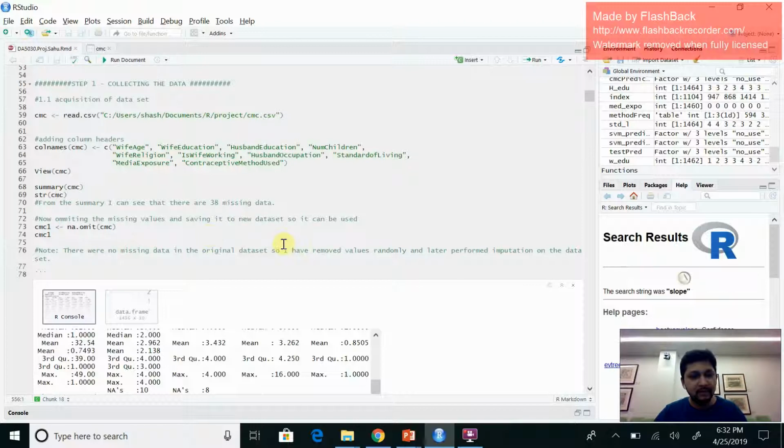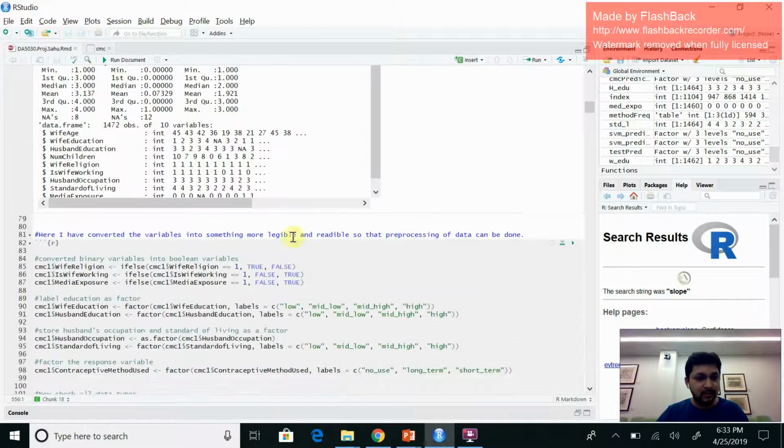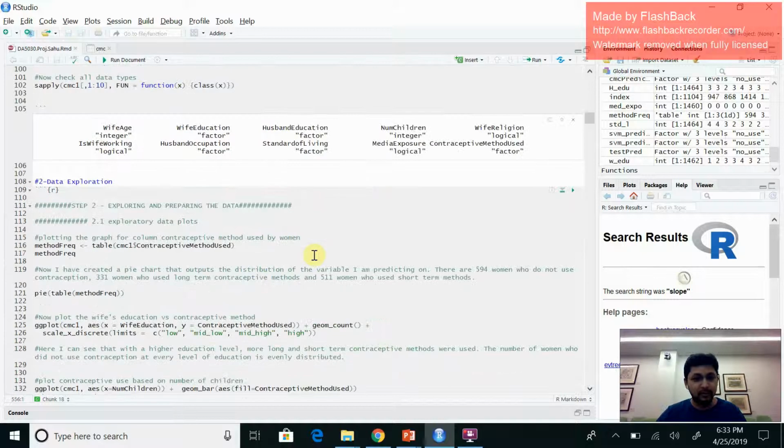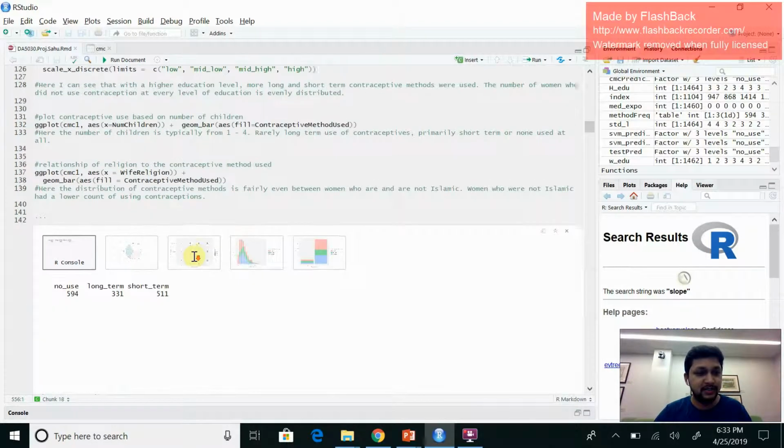There were no missing values in the original dataset, so I have removed values randomly, and later I have performed imputation and filled the removed values. Here I have converted the variables into something that can be more easily used for pre-processing. For data exploration, I have explored the data set by plotting graphs, bar charts and pie charts.